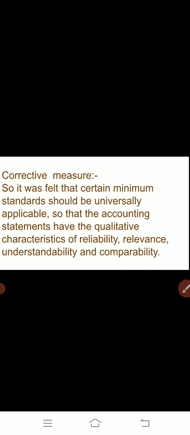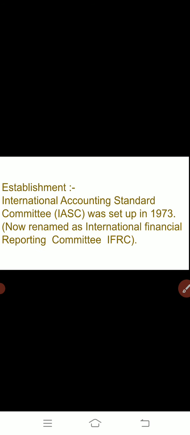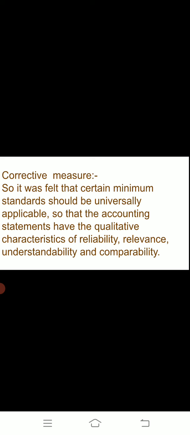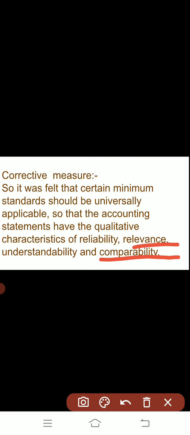So that comparison can be done between the two preceding financial years or with another organization. So it was felt that certain minimum standards should be universally applicable, so that accounting statements have the qualitative characteristics of reliability, relevance, understandability and comparability.